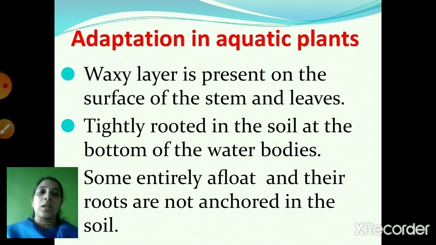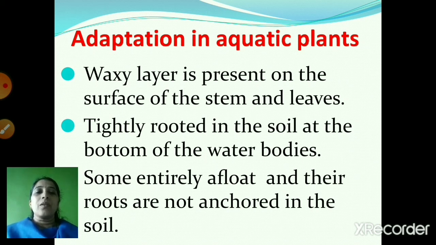in the water, whereas the leaves and the flowers float on the surface. Then some aquatic plants are entirely afloat in water because their roots are not fixed in the soil. The stems and the leaves of some aquatic plants are covered with a waxy layer.